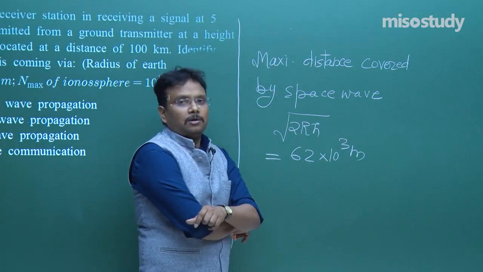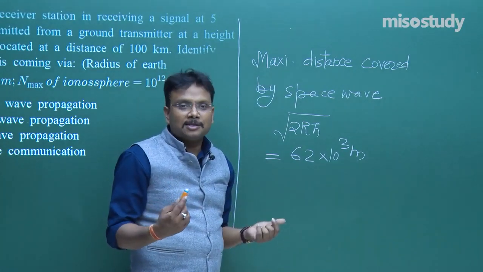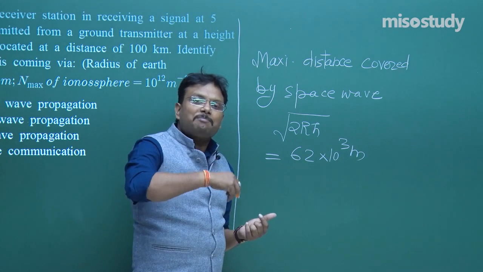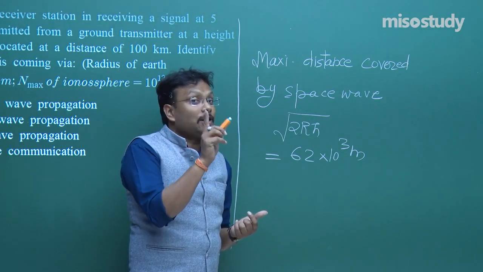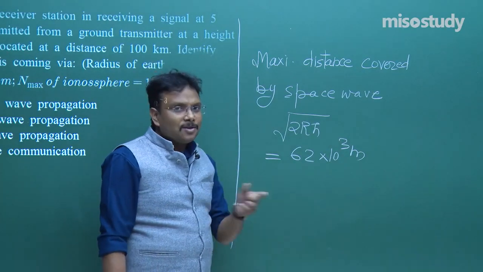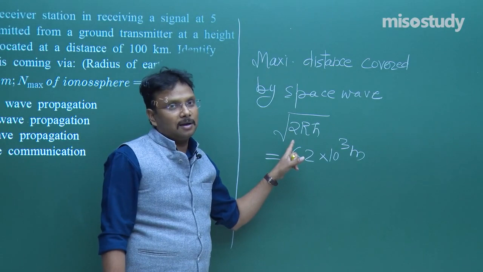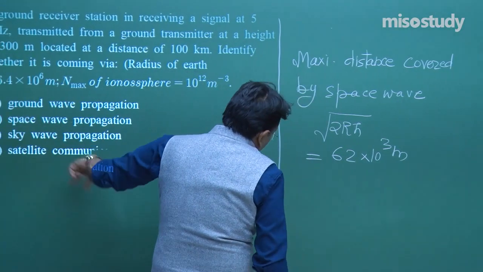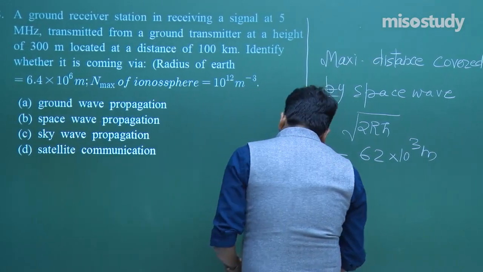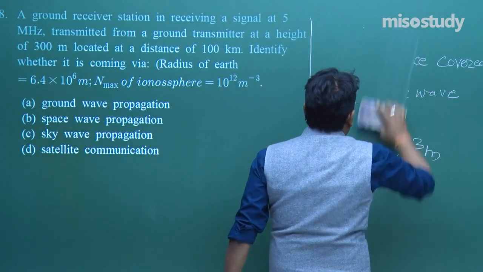62,000 meters means what? Okay. Just try to compare it with the 100 kilometer distance. 100 kilometer means 100 multiplied by 1000, so 100 into 10 to the power 3, and 62,000 is less than that. So space wave is also not applicable over here. So the only possibility now left is what? That is sky wave. Fine. So for sky wave, I think I should write down a basic formula over here also.